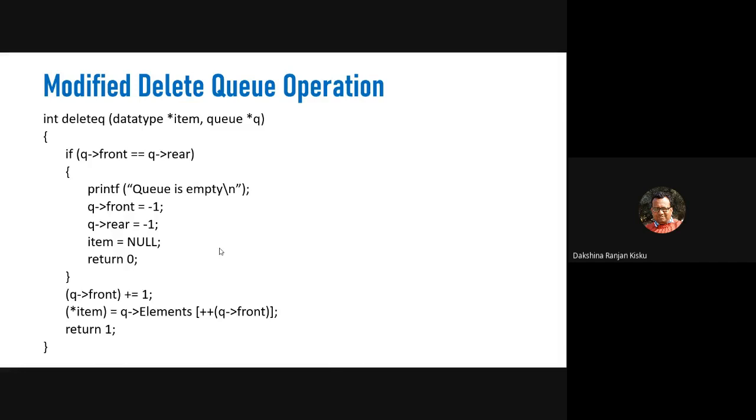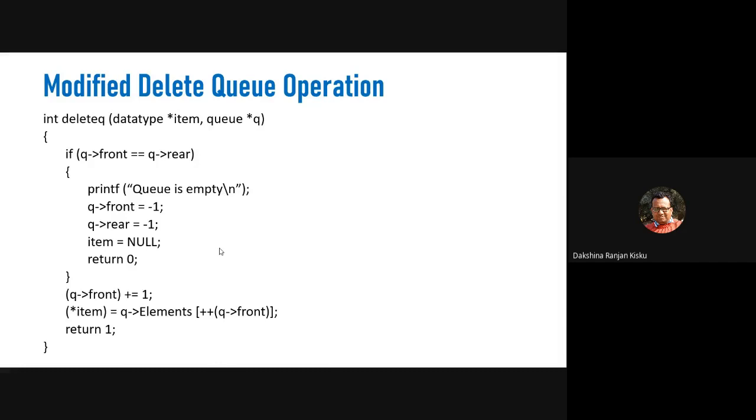If queue front is equal to queue rear, that means either the queue is empty, or one single element in the queue is pointed to by both front and rear. Both these conditions are possible.